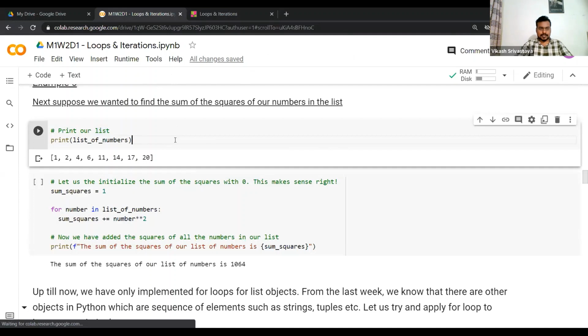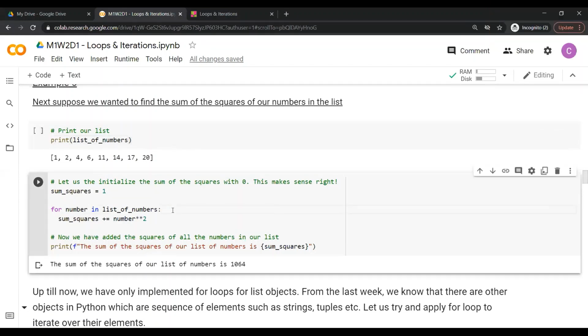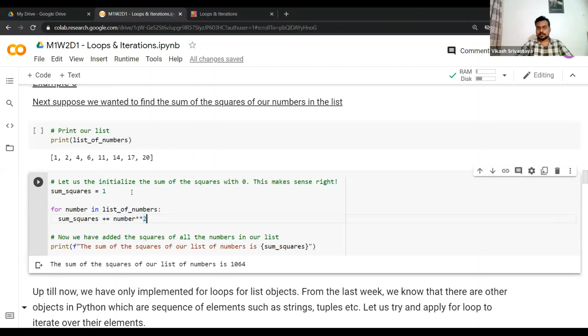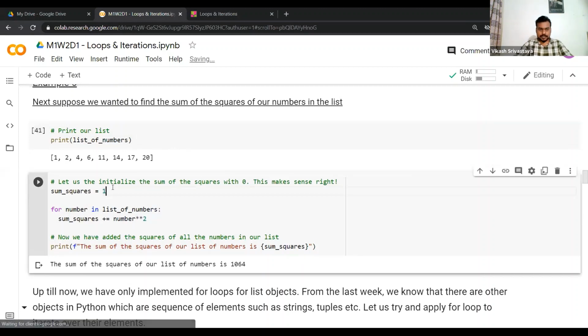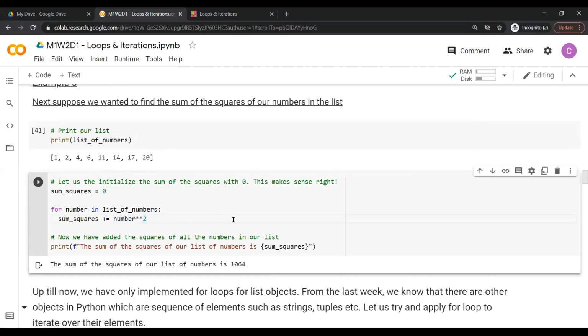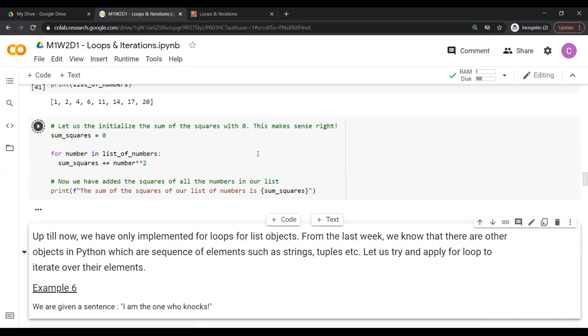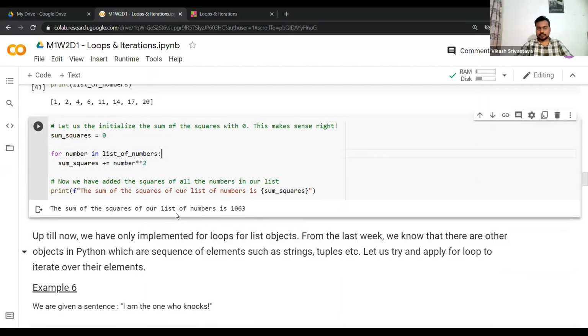Now, let's say I want to get the sum of the squares of the numbers in a given list. In that case your list was your first 10 natural numbers, but it could be any such list, right? So here we have the list of numbers from above. Let's say the sum of squares starts at 0, and then it will print. So the sum of squares of our list of numbers is 1063.